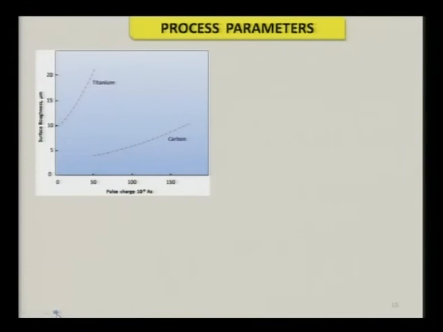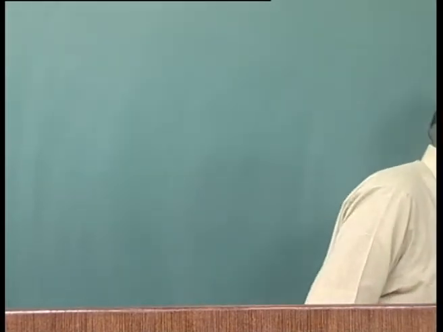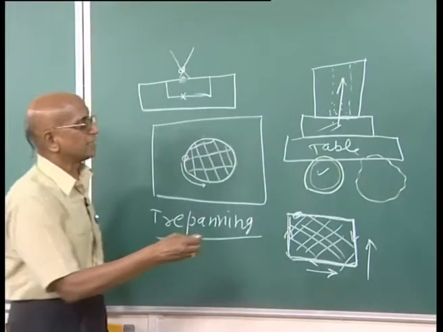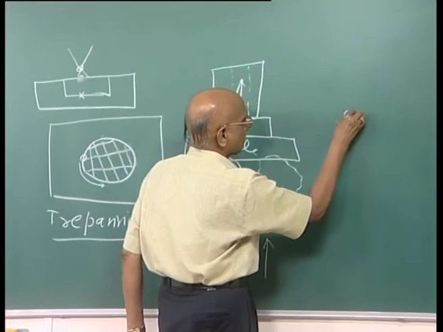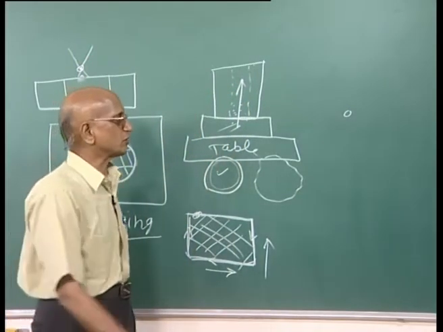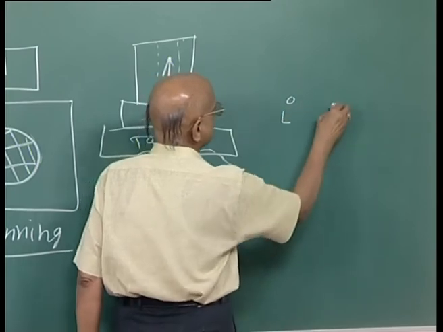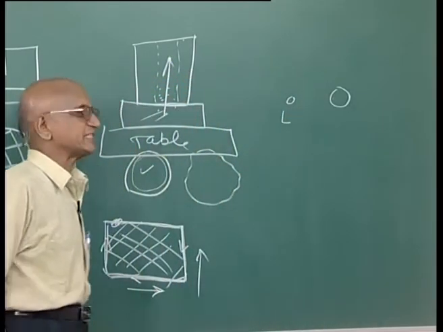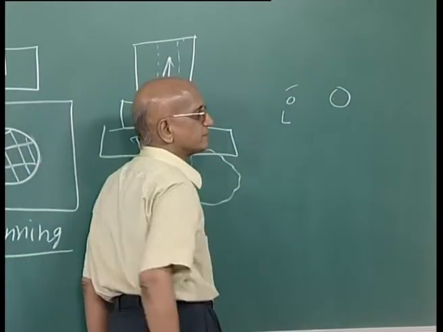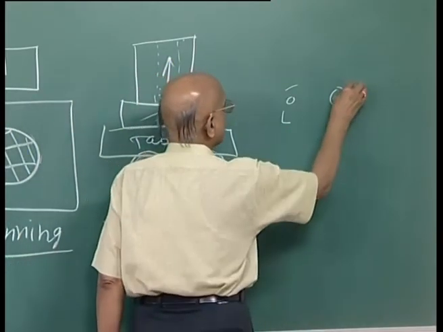As you can see here, as the pulse energy is increasing, the surface roughness value, that is the Ra value or Rz value, is increasing for two different types of materials. That means smaller the pulse energy, better is the surface, smaller is the pulse energy, better is the accuracy, which is very simple. I will explain that if pulse energy is small, then the size of the beam is also going to be small, and in case of large pulse energy, it is definitely going to give smaller or better accuracy as compared to this.